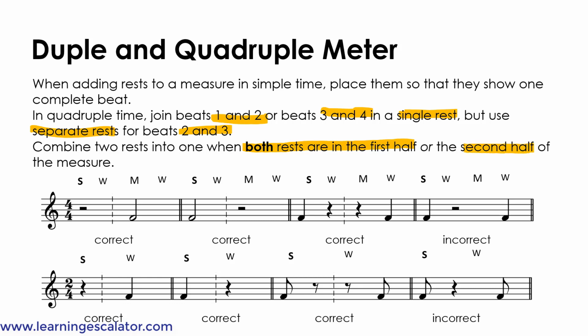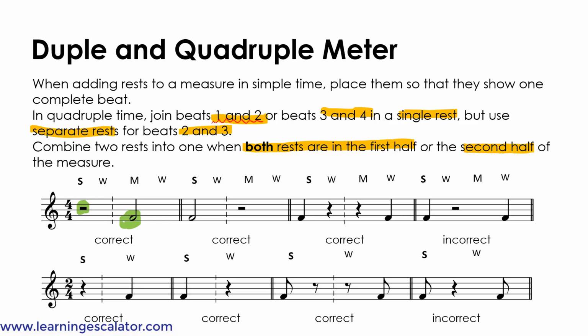So in the first example, we used a half rest, and for the second half there is a half note. So this is correct because you can join beats 1 and 2 as said over here.